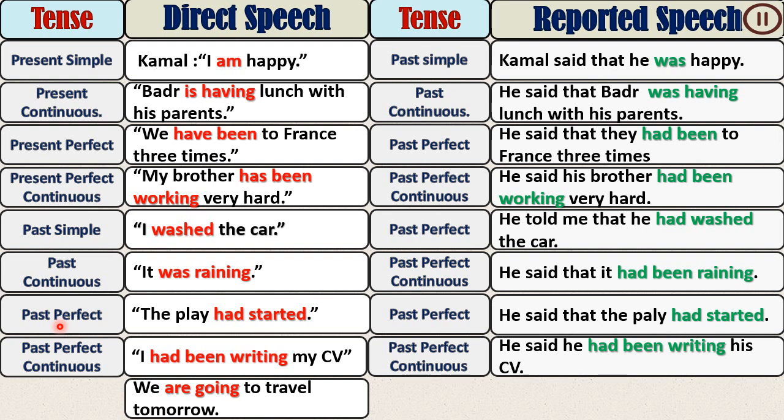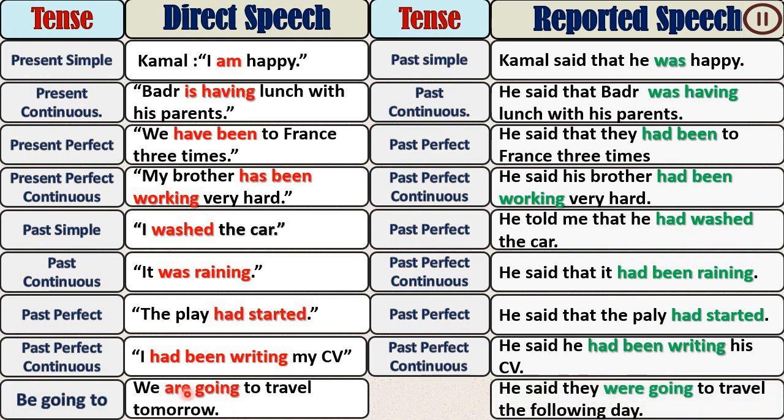The last one, we are going to travel tomorrow. We are going or be going to for what? Future. Excellent. Now, in the reported speech, it becomes what? We were going. So we change just the verb to be. We have is, are. It becomes was or were. It depends on the subject.